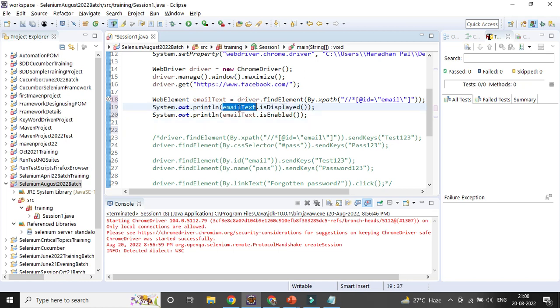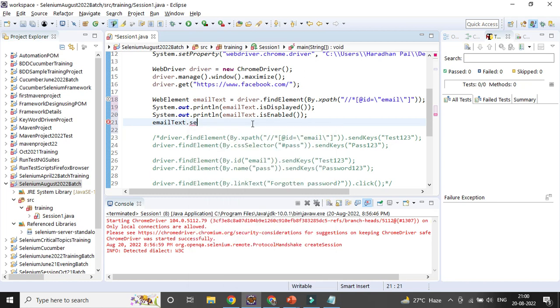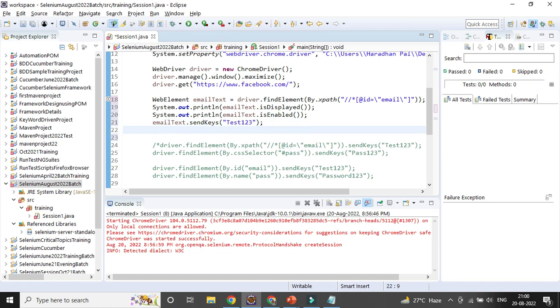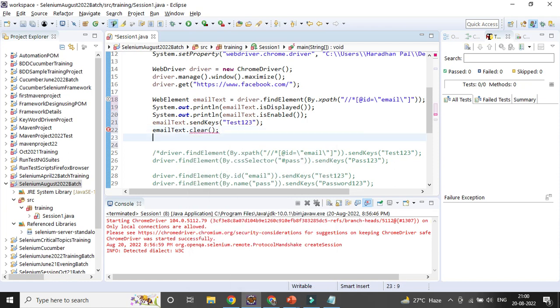Then sendKeys. Suppose I want to enter test123. Then if you want to clear the value, use clear, so the value will be cleared. After that I want to add the value test456, so you can do it.